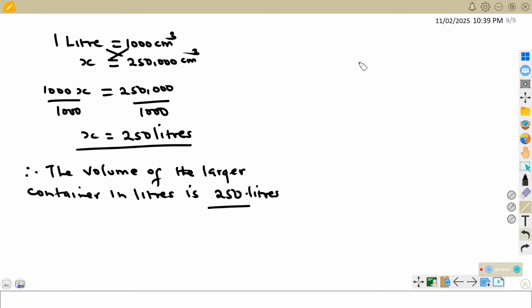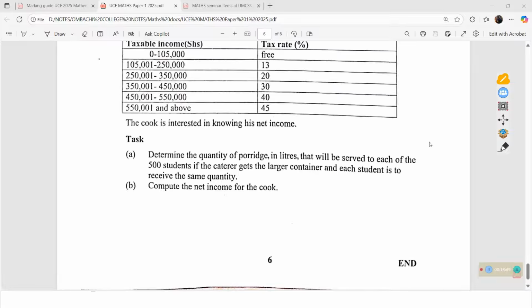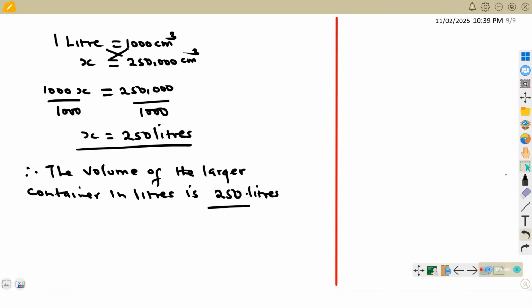So that is the volume in liters of the larger container. So let us now answer the question. They are saying determine the quantity of porridge in liters that would be served to each of the 500 students, meaning that the 500 students are to share these liters of porridge.